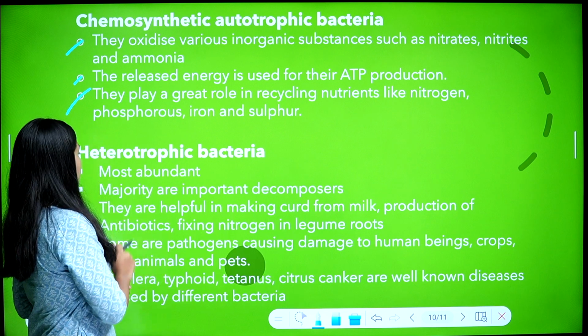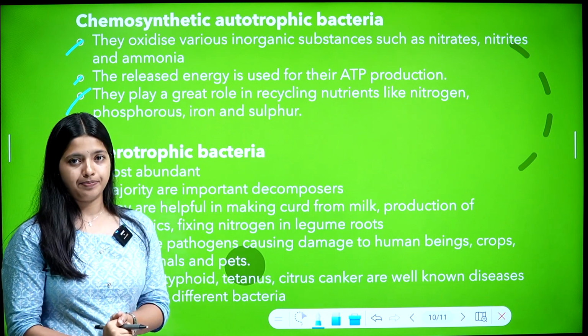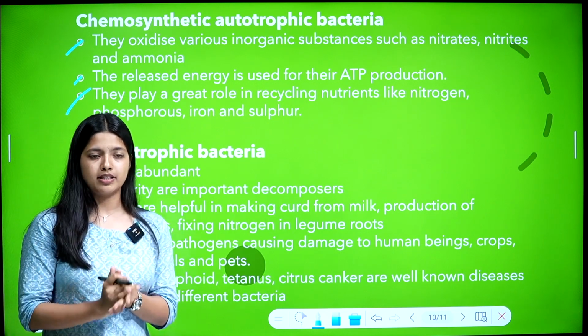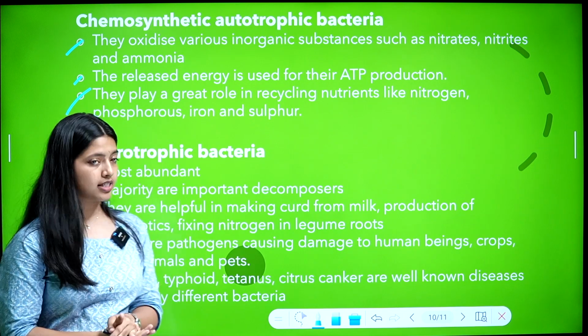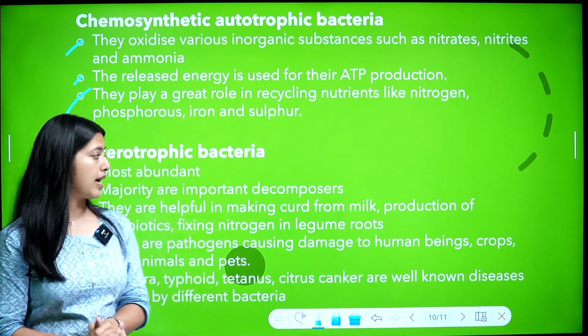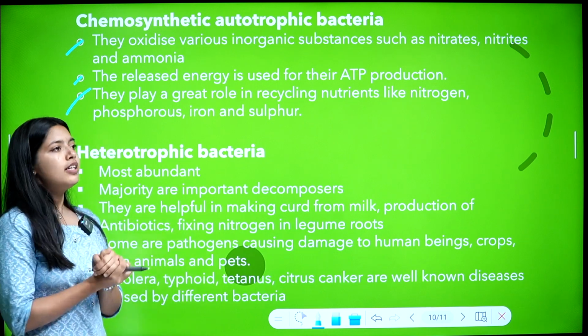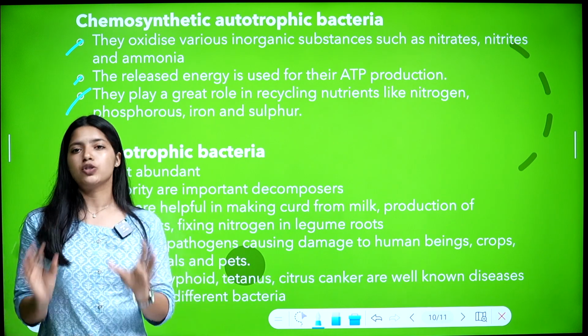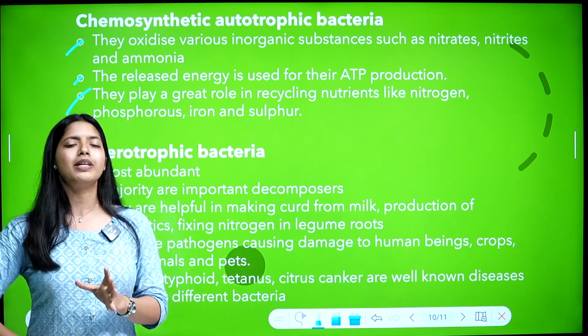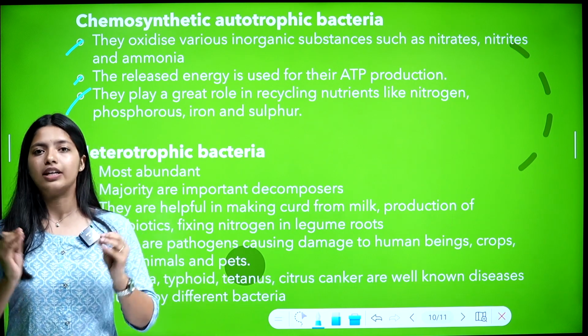So next is heterotrophic bacteria. We have discussed autotrophic bacteria, chemosynthetic or photosynthetic, both. Now next is heterotrophic bacteria, the most abundant bacteria. In the group of Monera, most of them are heterotrophic. That means most of them depend on other organisms for energy or for food.